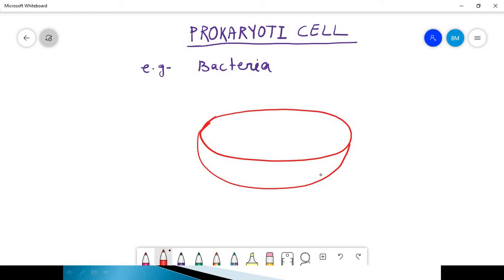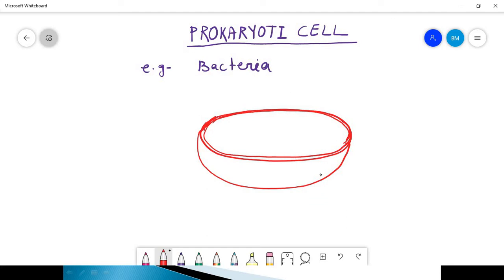And one thing here, this is the outer envelope, which is the capsule. It protects the bacteria from the host activities that try to destroy them.